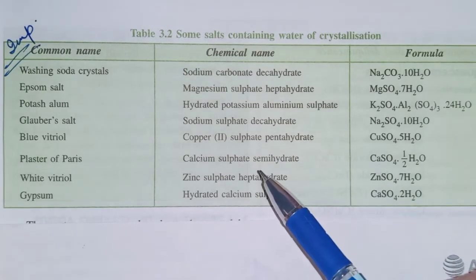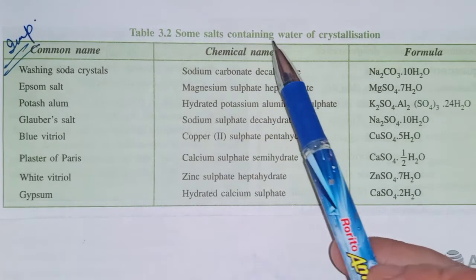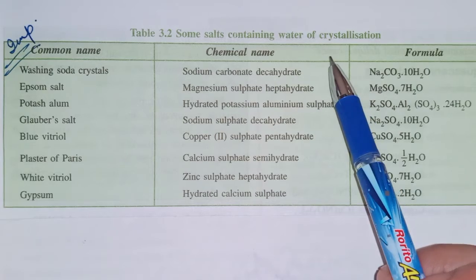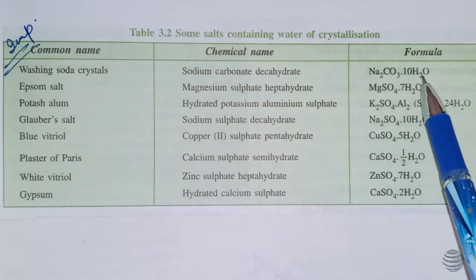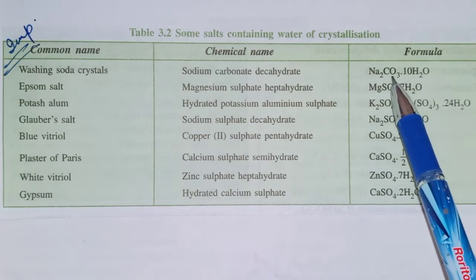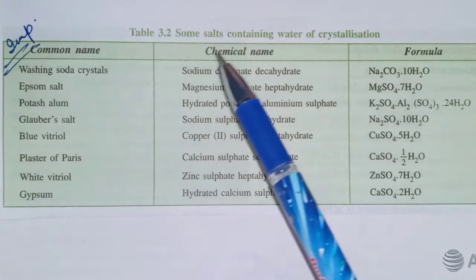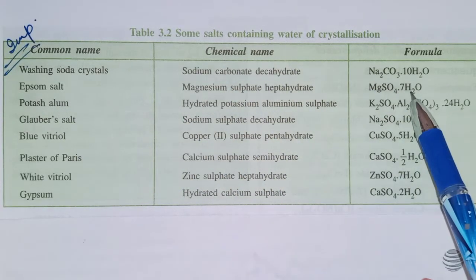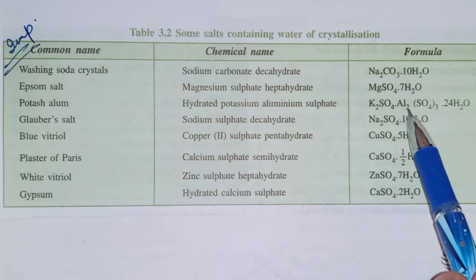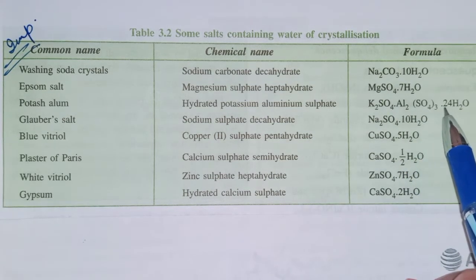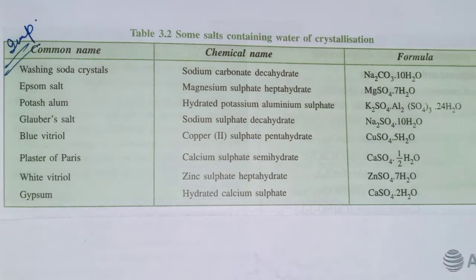Now here are some examples of salts containing water of crystallization. Washing soda is Na2CO3.10H2O. So 10 molecules of water are associated with sodium carbonate. Epsom salt, MgSO4.7H2O. Okay. Potash alum, K2SO4.Al2(SO4)3.24H2O.